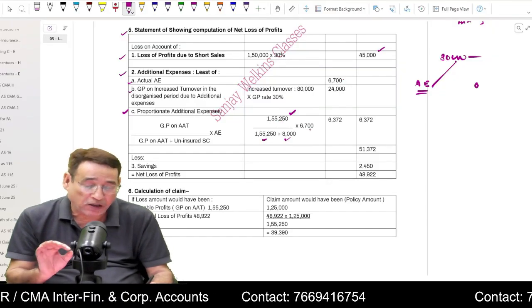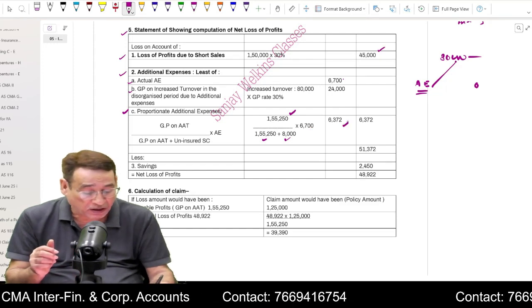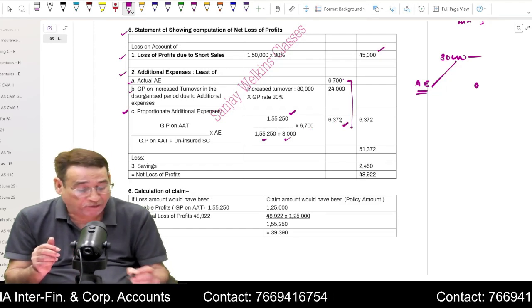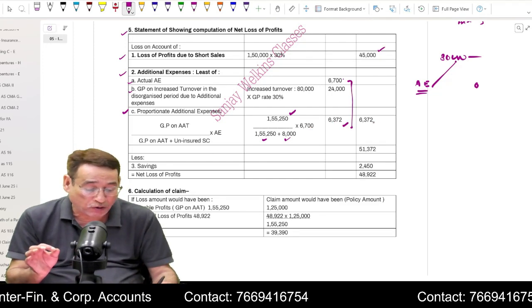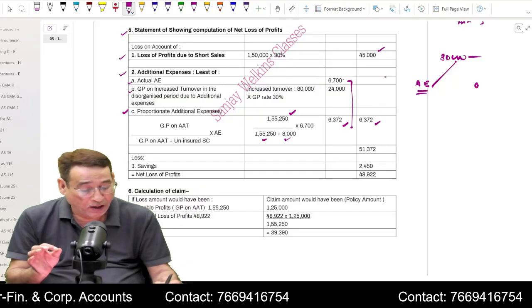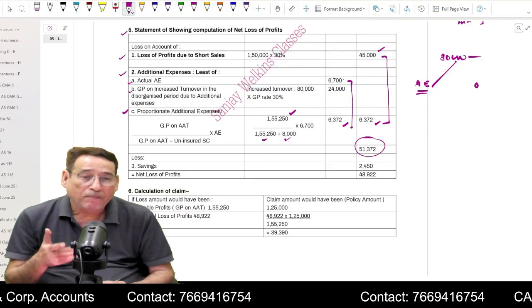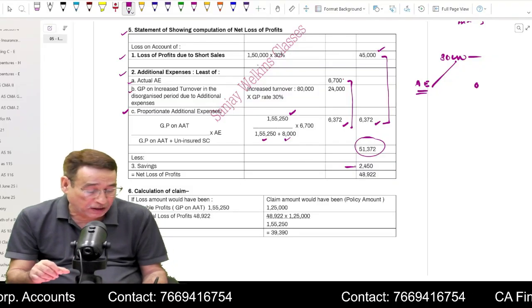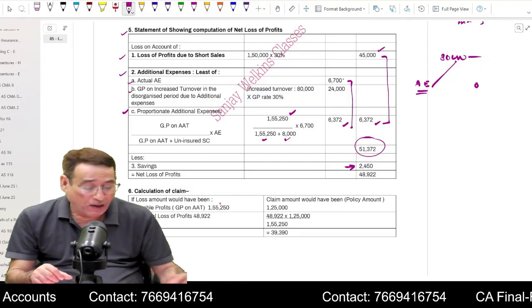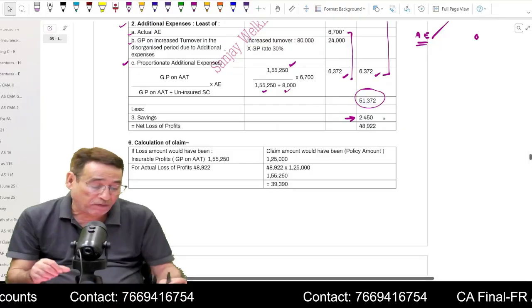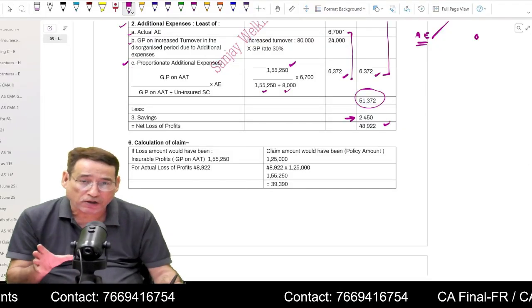Then I am going to multiply it with 6,700. Let us say this is the figure. Now out of these three figures, we are going to take into account the lowest figure in the outer column. Now I am going to add these two amounts to get what we call total claim. But if there are some savings in the question, you are going to subtract the same. So after subtracting the amount of savings, you are going to get what we call net loss of profit.